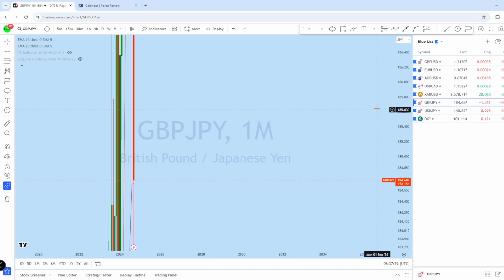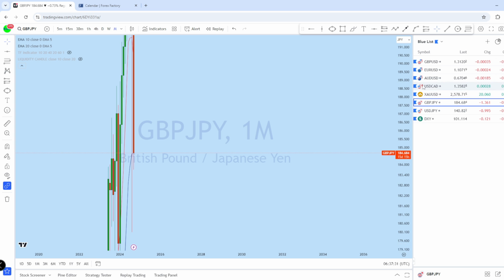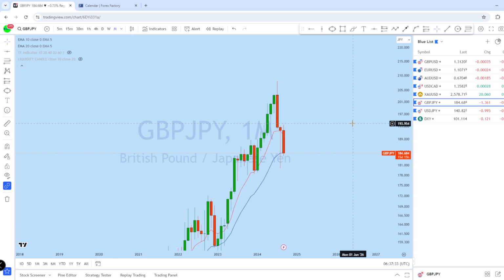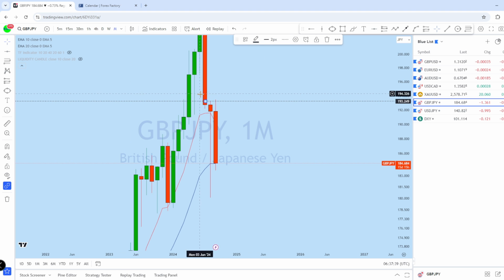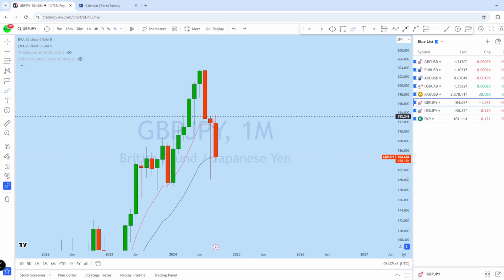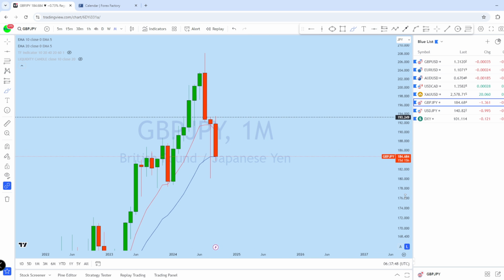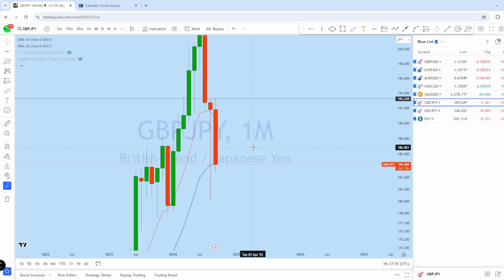Now looking at the monthly chart on GBP JPY, we can see that from the monthly, the price has broken that monthly high. We can see the price has grabbed that massive amount of liquidity from the monthly on GJ, and then the price has got a very strong rejection from the top on the monthly. This is a rejection from the top, which is the monthly candlestick pattern, expecting GBP/JPY to remain bearish.